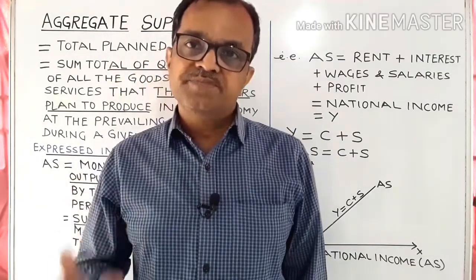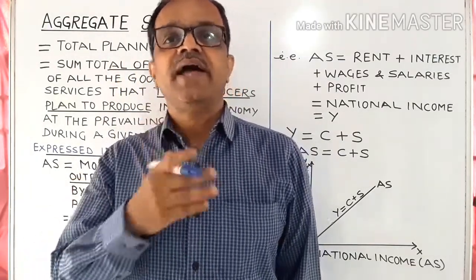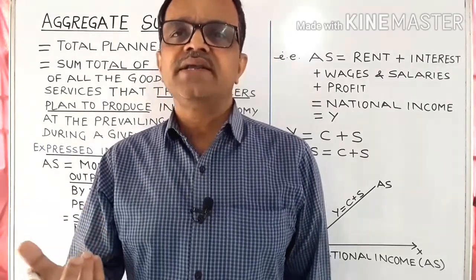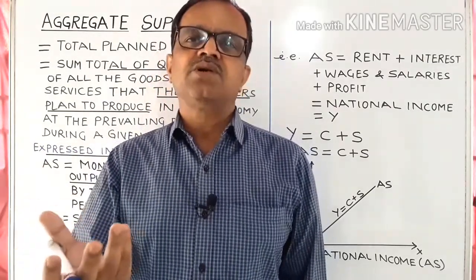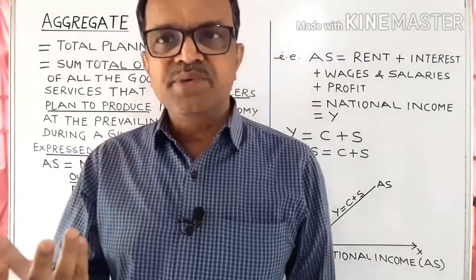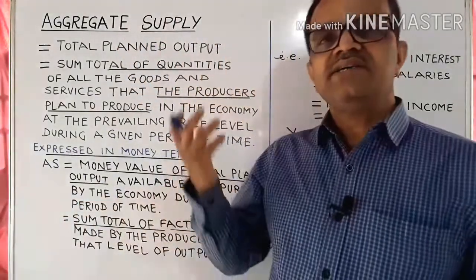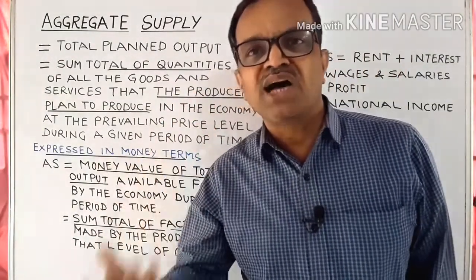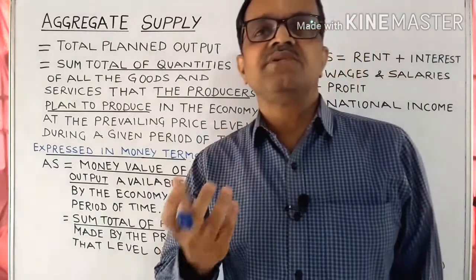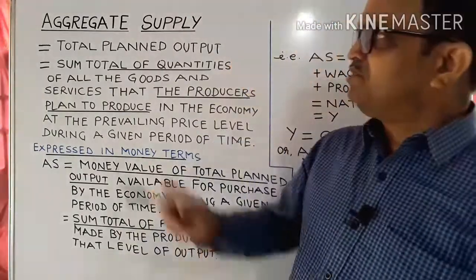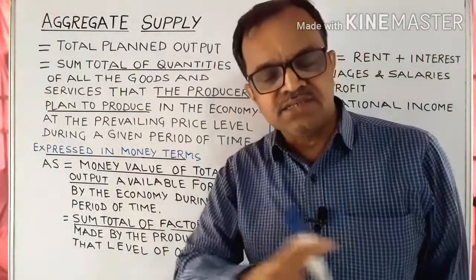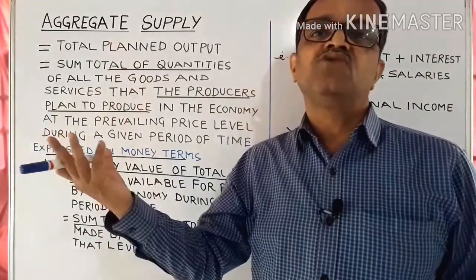Today I will explain the concept of aggregate supply. Let's start with the simple meaning of aggregate supply. Aggregate means total, supply means quantity of goods and services. It simply means that the aggregate supply is equal to the total planned output in the economy at the prevailing price level during a given period of time. Means it is the total planned output. What is aggregate supply? In simple terms, it is total planned output.